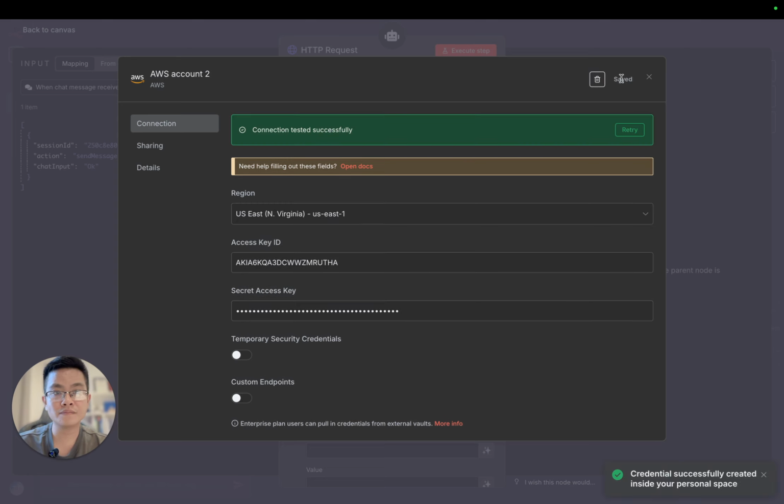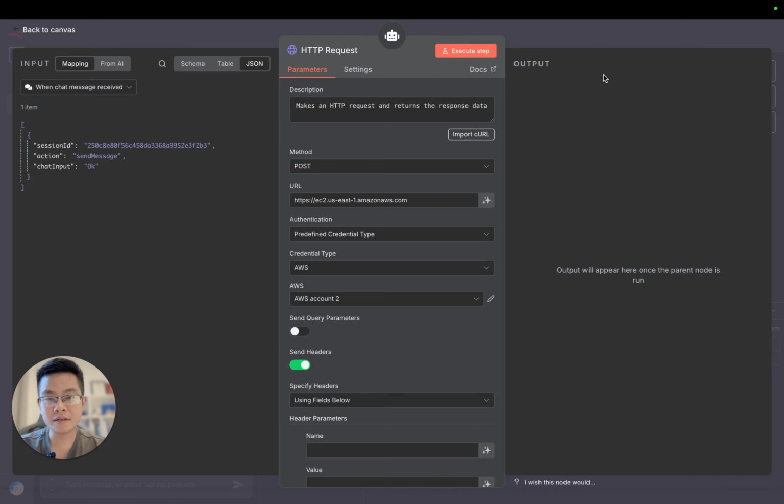Okay, so connection tested successfully. Okay, we are good with the credential for AWS, right? And remember that the region is locked. Sometimes if you have a problem with credentials on AWS, it's gonna be that you don't have the necessary permission, right? Or maybe this is the incorrect region.